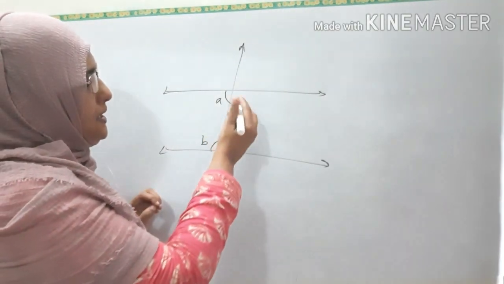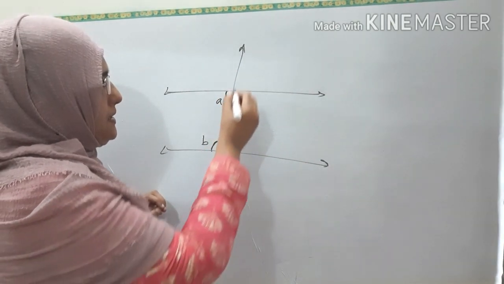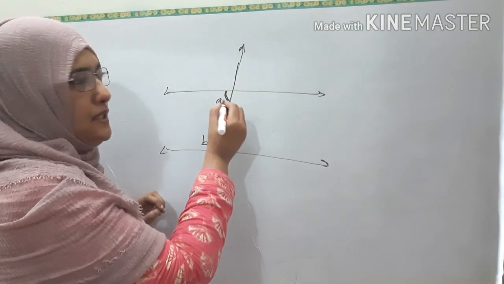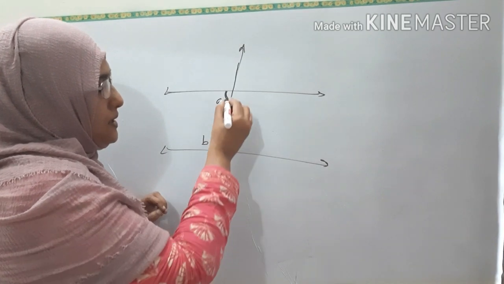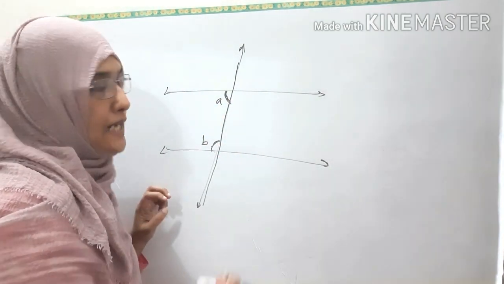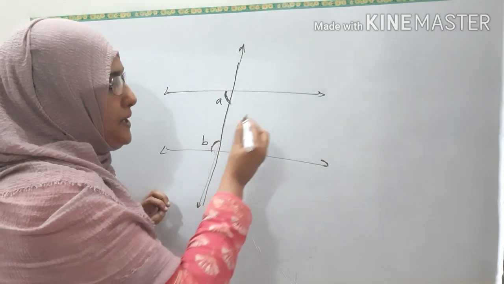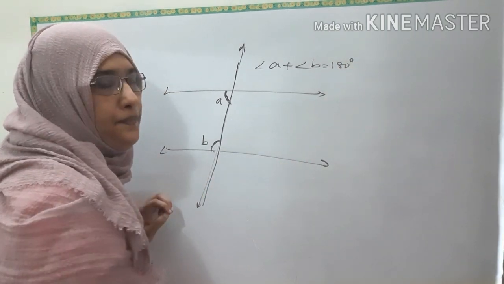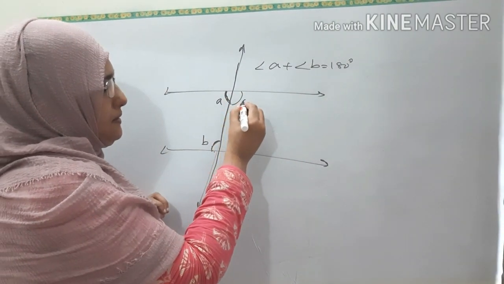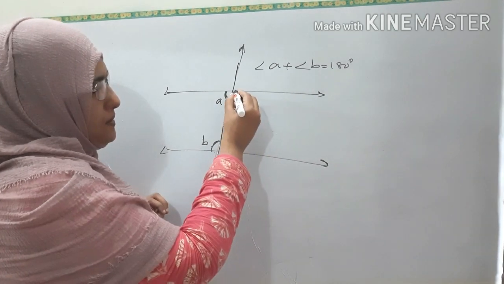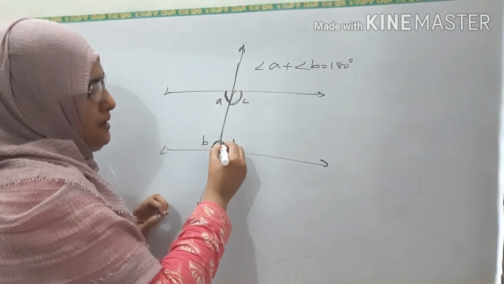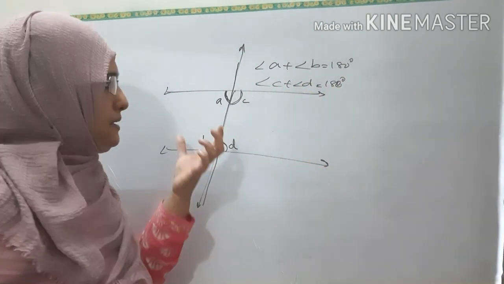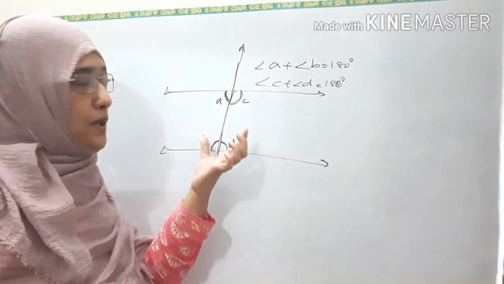Now next is, see here, angle A and angle B. This is the transversal, isn't it? And angle A and angle B are on the same side of the transversal in interior. So these two angles will be supplementary. Angles on the same side of the transversal will be supplementary. That is, angle A plus angle B will be 180 degrees. This is how we can write C and D. They are also on the same side of the transversal. So angle C plus angle D also will be 180 degrees. So angles on the same side of the transversal will add up to 180 degrees.